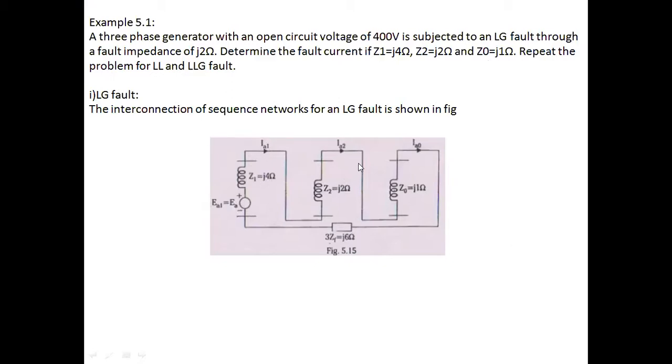We already derived this equation. This is our interconnection of the sequence network in case of LG fault. This is positive sequence, negative sequence, and zero sequence, and this is your fault impedance. Since the fault impedance given is j2 ohm, and there are three phases, 3ZF equals j6 ohm.